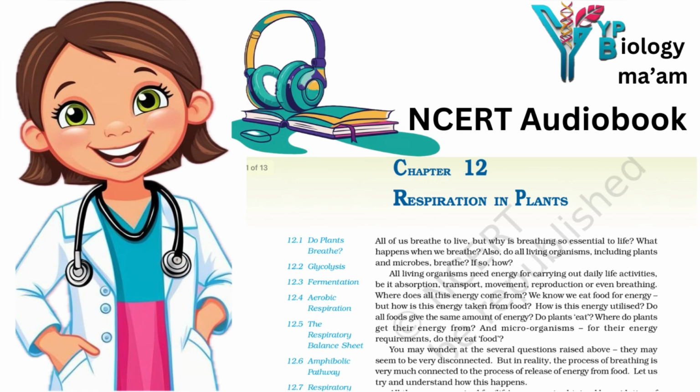This is also facilitated by the loose packing of parenchyma cells in leaves, stems, and roots, which provide an interconnected network of air spaces. The complete combustion of glucose, which produces CO2 and H2O as end products, yields energy, most of which is given out as heat. C6H12O6 plus 6O2 gives 6CO2 plus 6H2O plus energy.